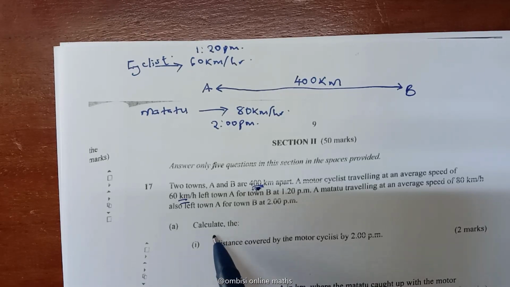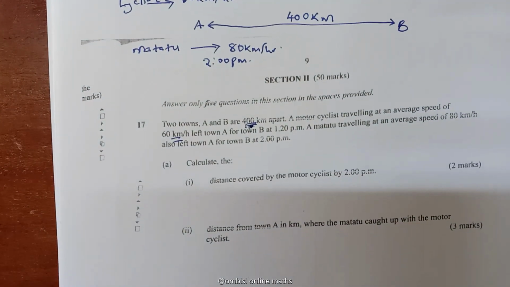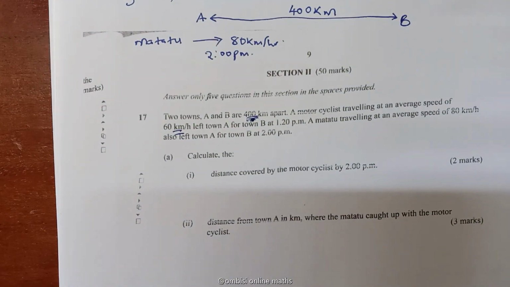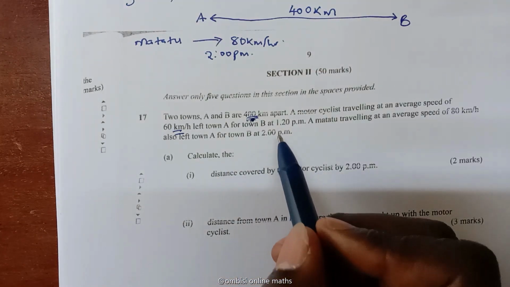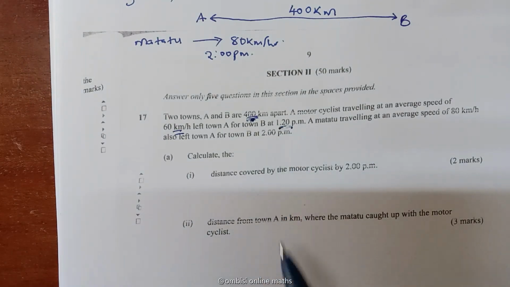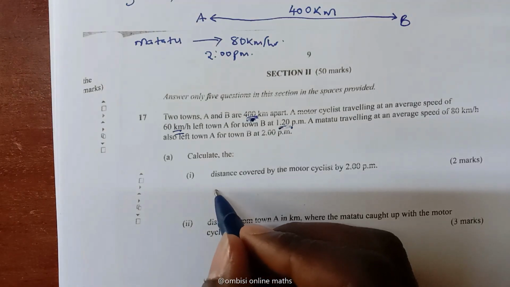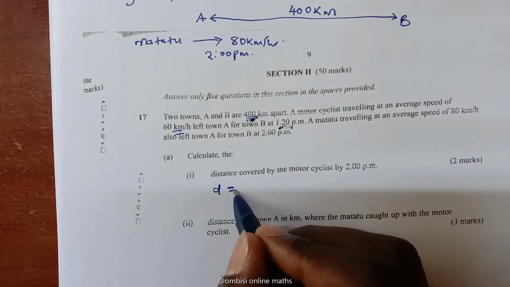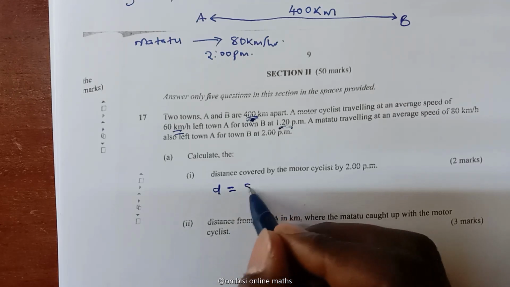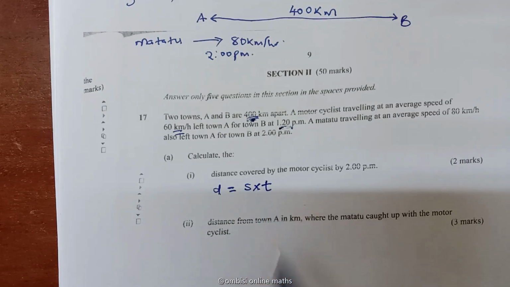So you are being asked, calculate the distance covered by the motorcyclist by 2 p.m. It left at exactly 1:20 p.m., so by 2 p.m. it had taken 40 minutes. So we are going to find the distance. I know that distance equals speed multiplied by time.